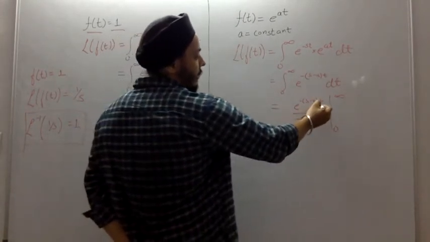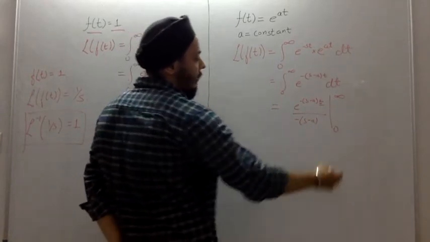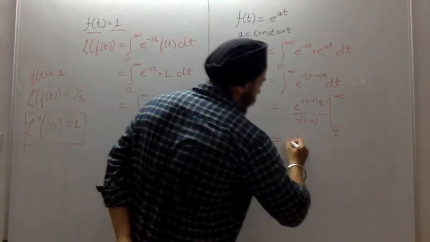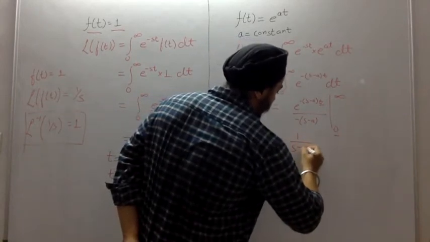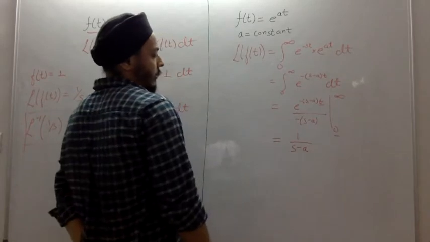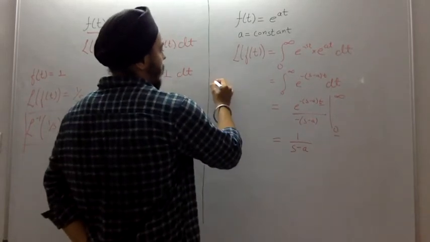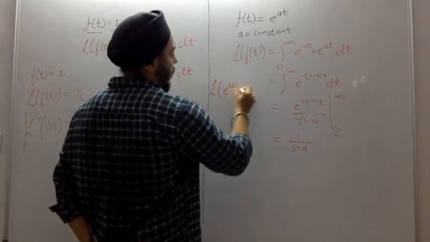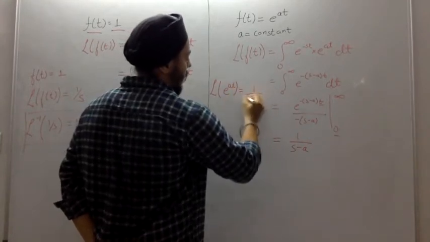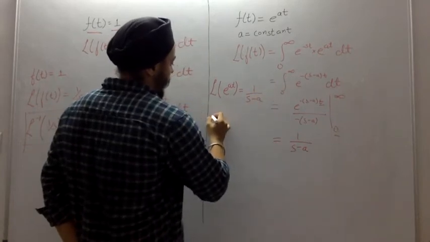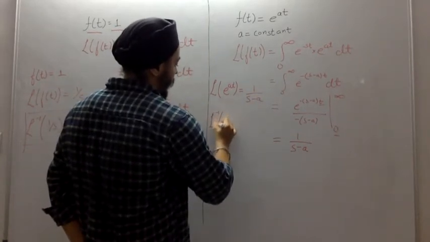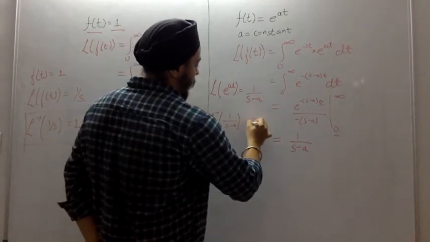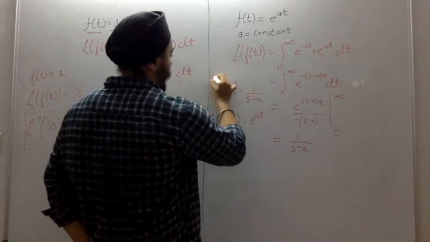For t equal to infinity, the value will be 0. For t equal to 0, the value will be 1. And the value of this integration is 1 over s minus a. So you should remember that Laplace of e to the power at equals 1 over s minus a. And similarly, the Laplace inverse of 1 over s minus a is equal to e to the power at.